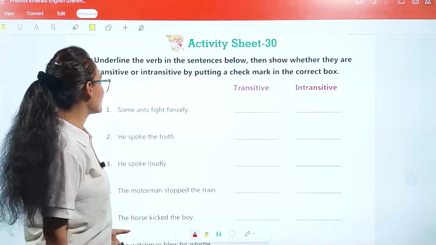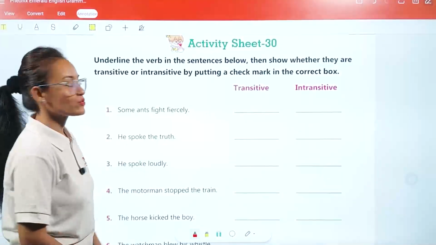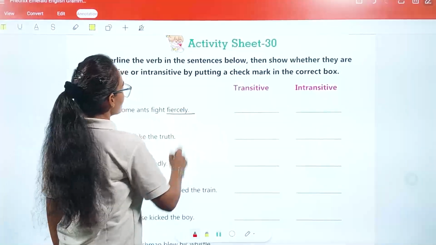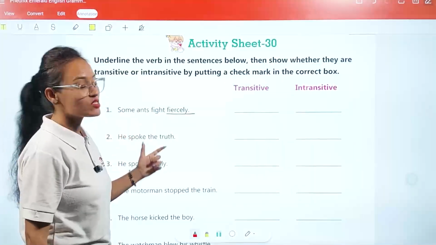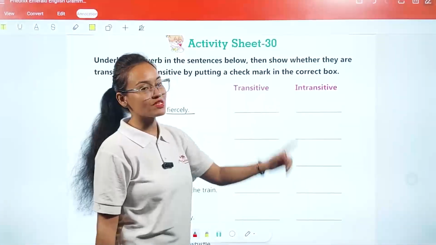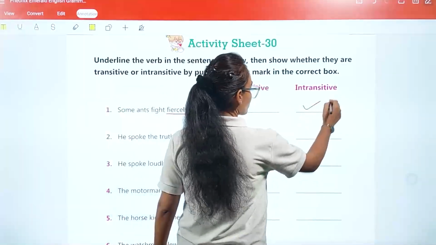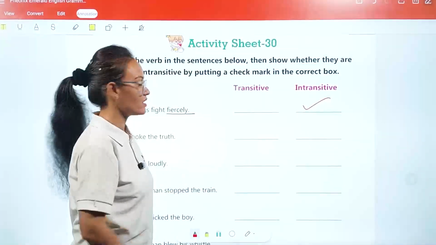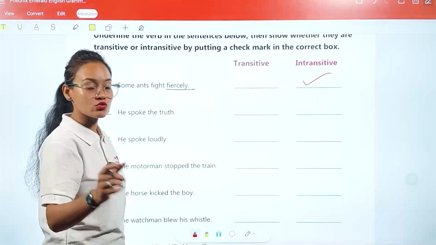The first one is: Some ants fight fiercely. Here, my dear student, fight is your verb, and it comes under your intransitive section. So you are going to put a tick mark here. The second one: He spoke the truth.